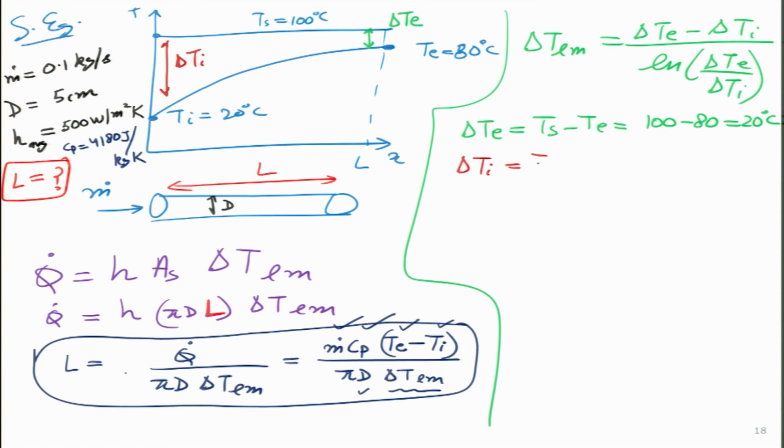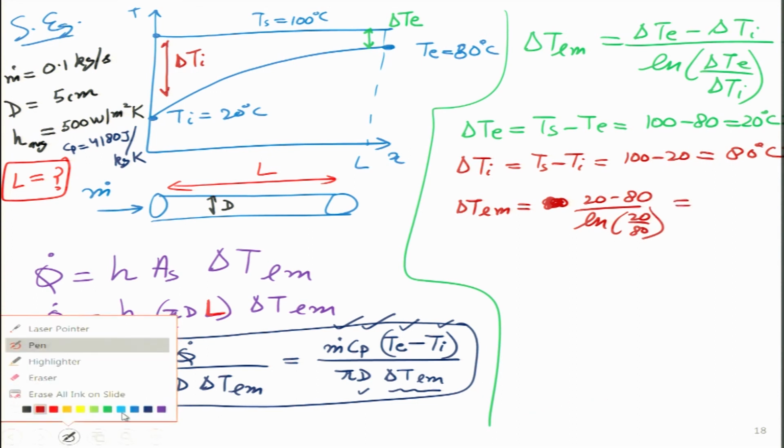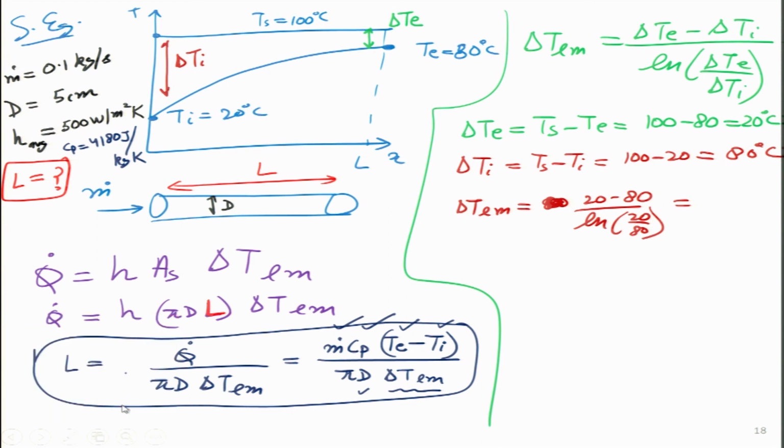Delta Ti is Ts minus Ti, 100 minus 20 is 80 degrees. These values I can plug in over there. So, delta T_lm I get 20 minus 80 divided by log 20 by 80. So, I think this thing is very easy to calculate if we have a calculator, and I think I did that calculation. It turns out to be 43 degrees centigrade.